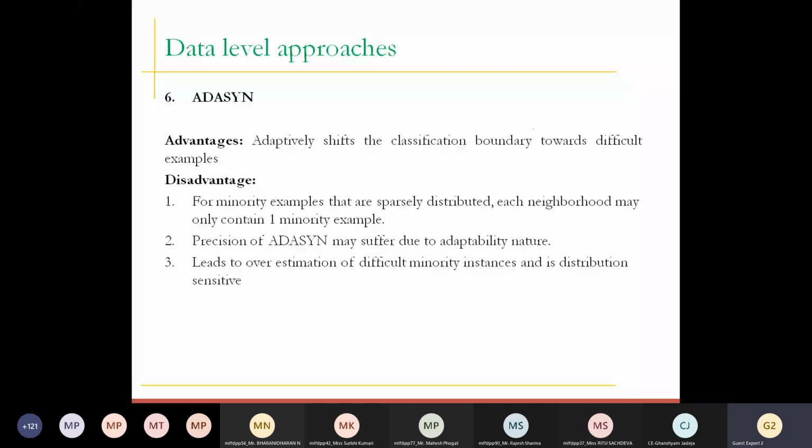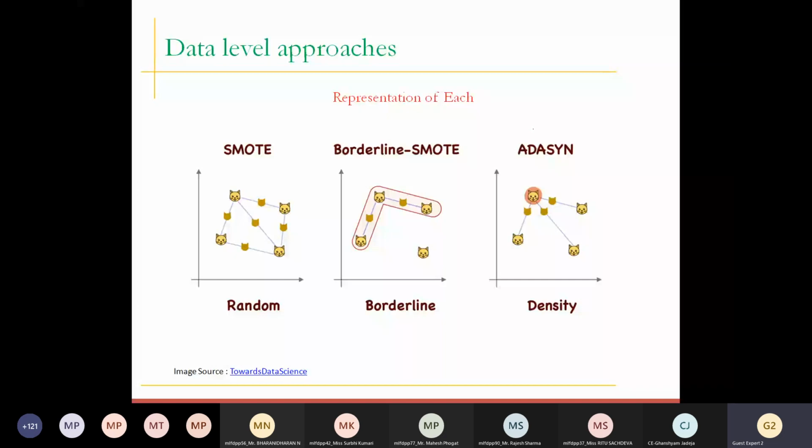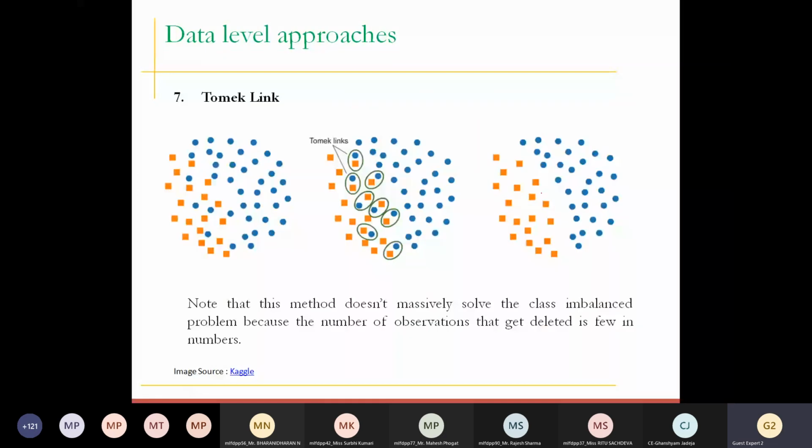After that, this is again a representation of every technique that we have just discussed. SMOTE means random. Borderline means considering only the border points, which distinguish the boundary, and ADASYN means deciding the approach based on the distribution, that is, how our points are scattered. Now the next one is Tomek link. Tomek link is again a technique of downsampling, undersampling.